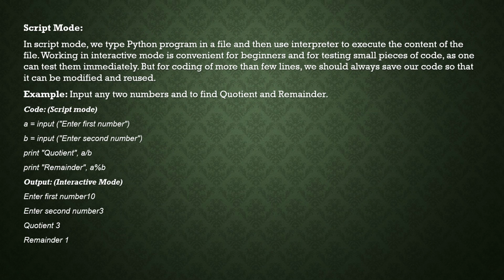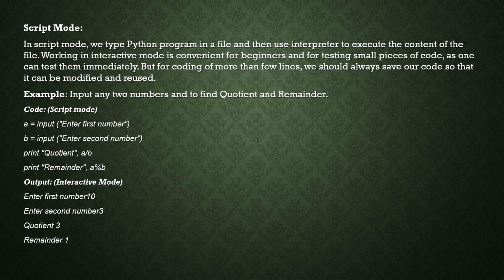Working in interactive mode is convenient for beginners. It is very convenient for testing small pieces of code, as one can test them immediately. But for coding of more than a few lines, we should always save our code in a script, or we can say in a program. Here some example is given: input any two numbers to find quotient and remainder.